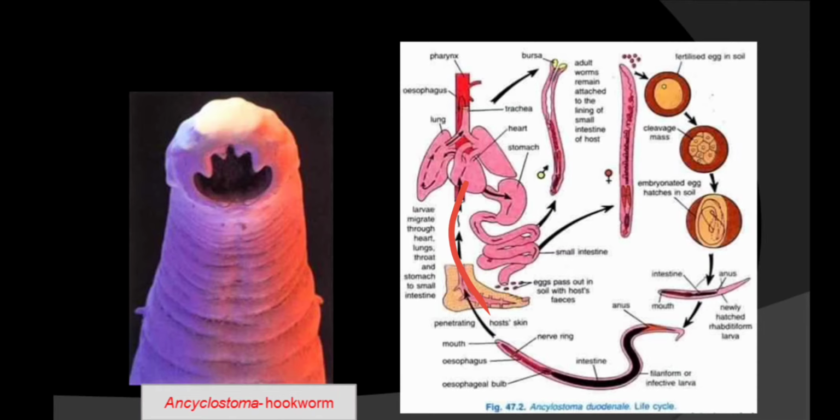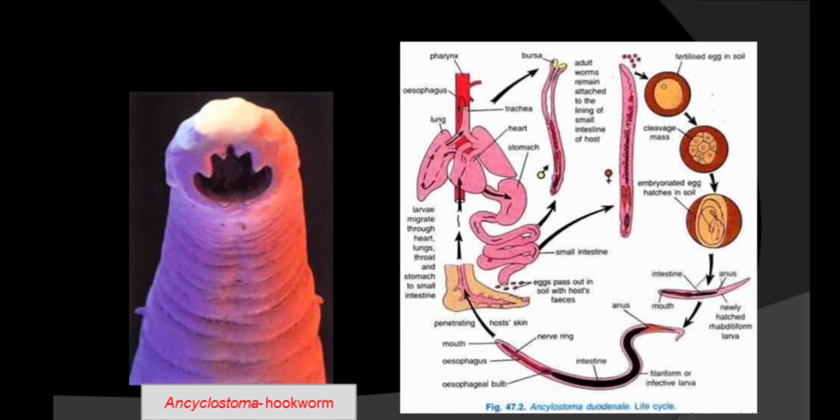It reaches your heart, and from here it reaches the lungs, then the trachea, and then your esophagus. From here it moves to your alimentary canal and reaches the small intestine, where they increase in number. Okay, so this is Ancylostoma, also called hookworm, right? So infection occurs by boring through the skin. So how will you control it? By avoiding moving barefoot.